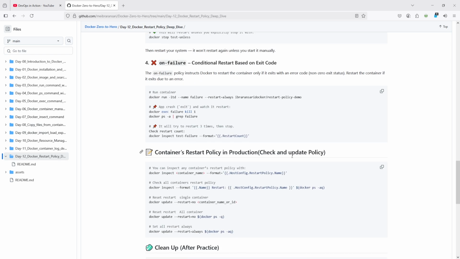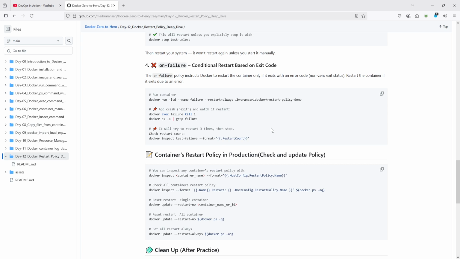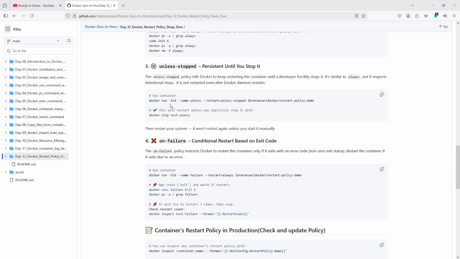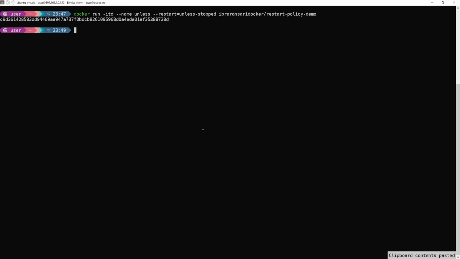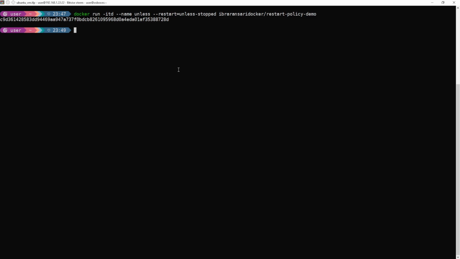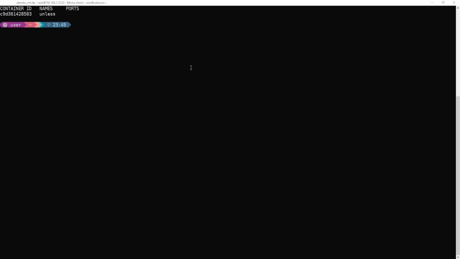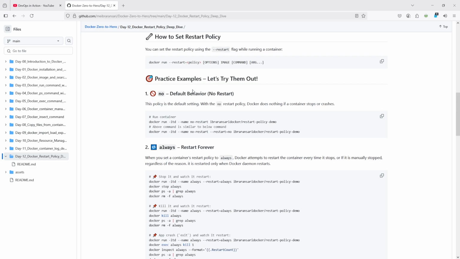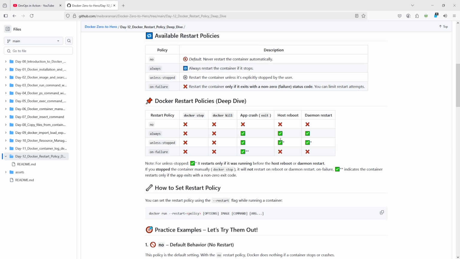So let's see. Here you can see similarly you can pass the restart policy as unless-stopped. Okay, so see this in action. When you stop it, it will not work with daemon restart and host reboot, but it always works with application crash, right?